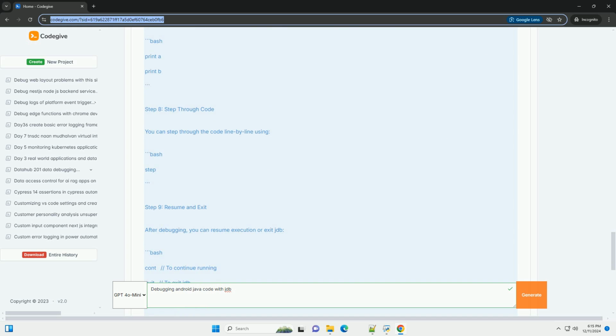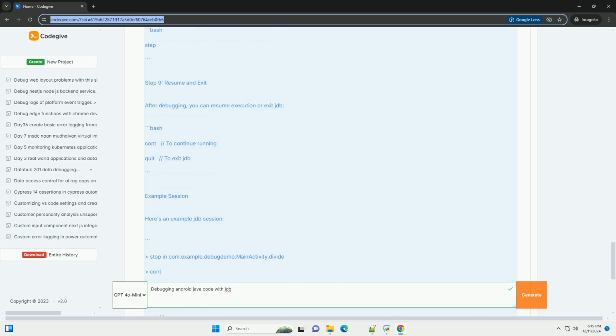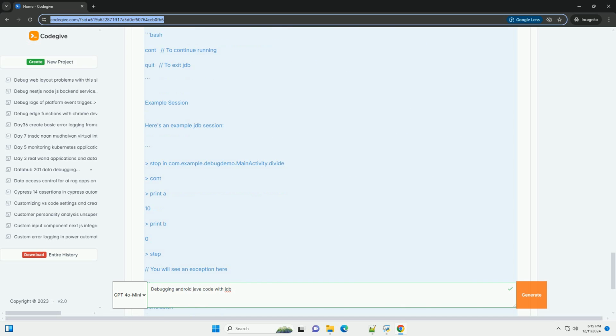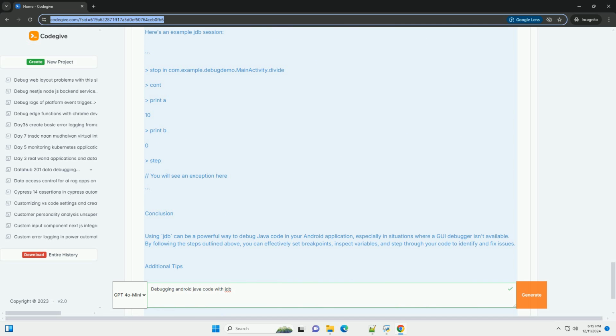Prerequisites. 1. Java Development Kit, JDK, installed on your machine. 2. Android SDK installed and configured. 3. Basic familiarity with Java and Android development.